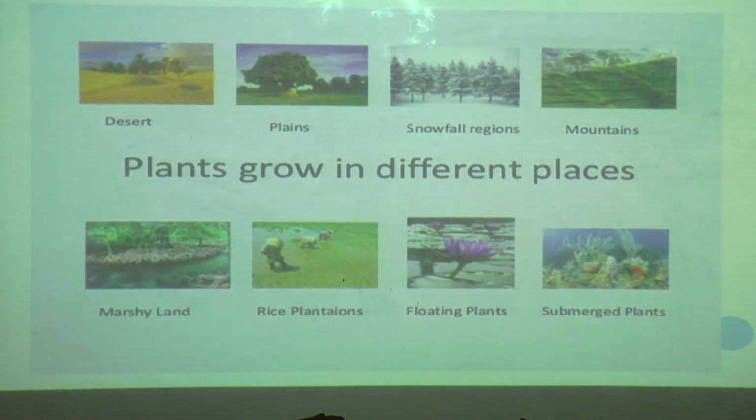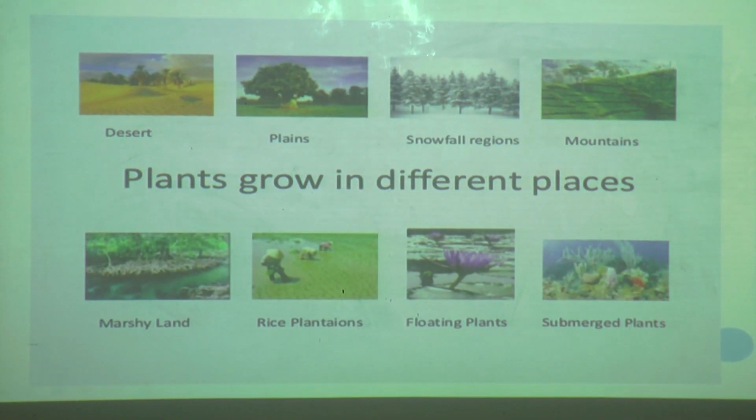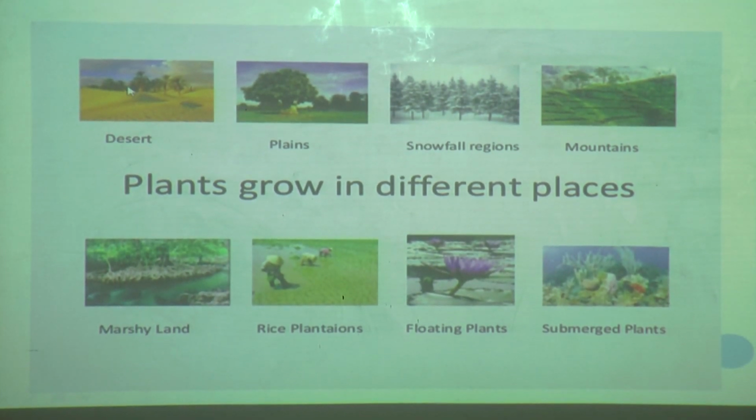Yes. See here, plants grow in different places. Just now we have seen some pictures. Plants grow in deserts. Plants grow in plains. Plants grow in snowfall regions also. Plants grow in mountains. Plants also grow in marshy places. Plants grow in lakes or water bodies, and some plants grow deep in oceans. So you can see plants everywhere.